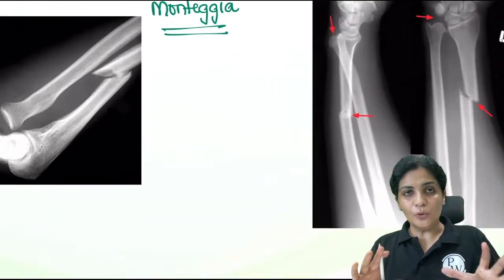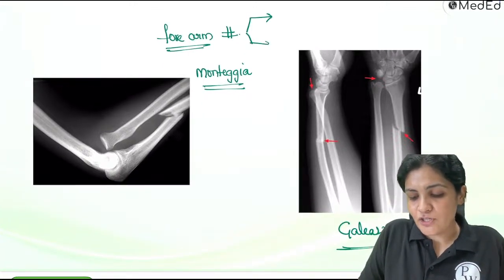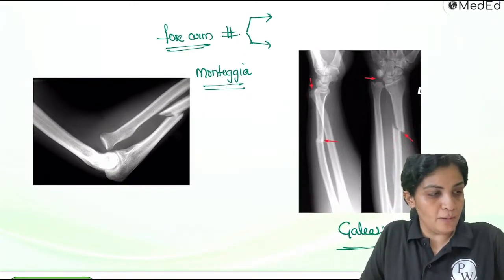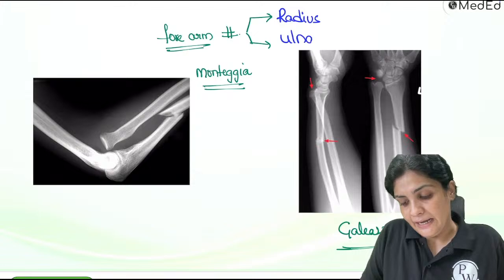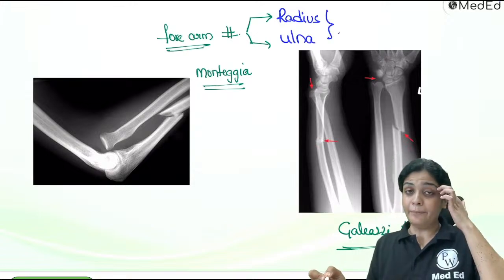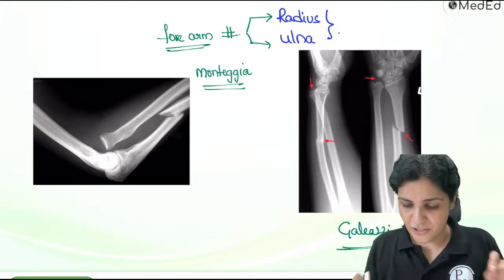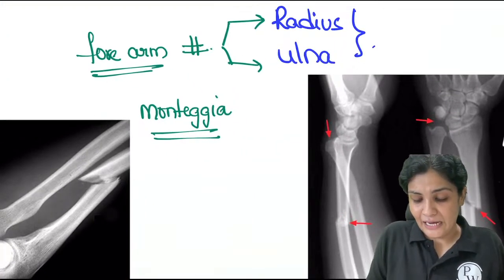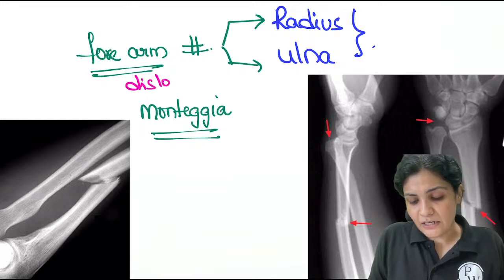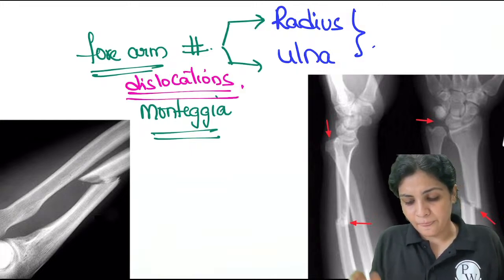As I've told you, it is a fracture of the forearm. We all know that the forearm has two important bones. What are the forearm bones? One is the very important radius. The second one is the ulna. These two are the forearm bones, and they are fractured in these two. Hence they are called forearm fractures. But these two are not just fractures, they are fracture dislocations.